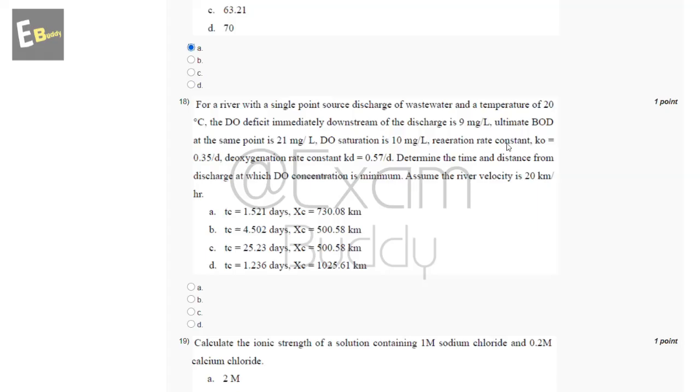Reaeration rate constant KR equal to 0.35 per day. Deoxygenation rate constant KD equal to 0.57 per day. Determine the time and distance from discharge at which DO concentration is minimum. Assume the river velocity is 20 km per hour. So these are the options, and the answer of our 18th question is A.